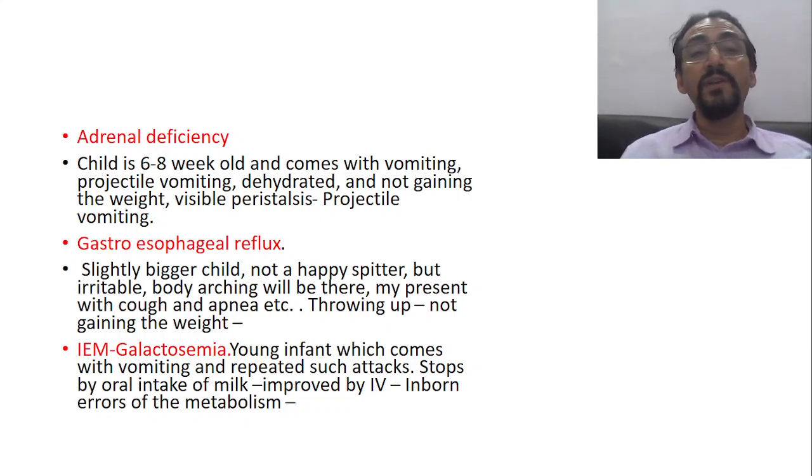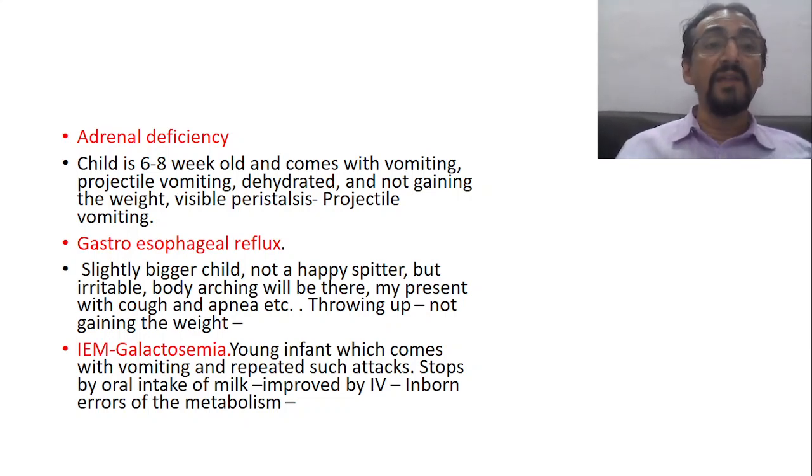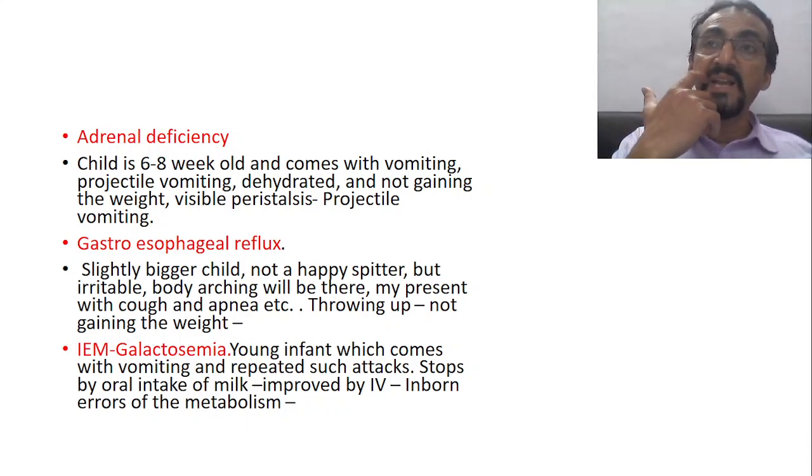In case of gastroesophageal reflux, the presentation is a slightly bigger child and a not-happy spitter. That means he is regurgitating, but he is not happy. The child is irritable, and there will be body arching. That's very important. Whenever there is gastroesophageal reflux, the acidic contents are coming up, and there will be extreme burning pain. Now, a small kid, how can it reflect this particular chest pain or burning type of pain in the chest area, epigastric area?